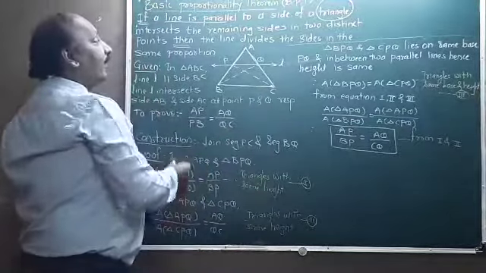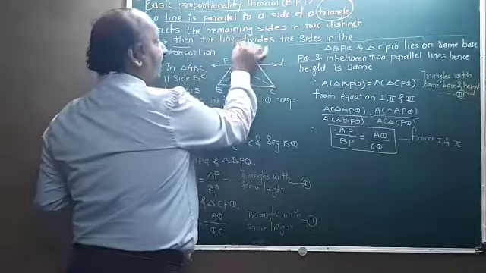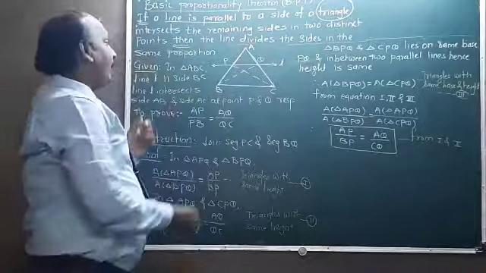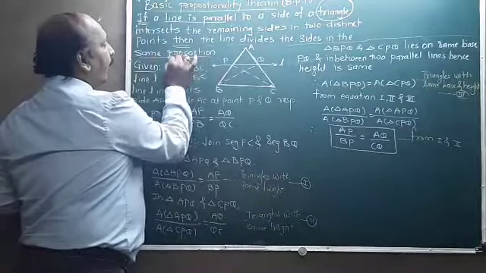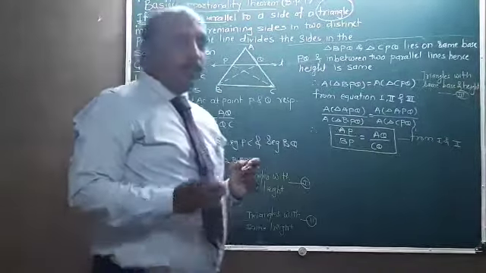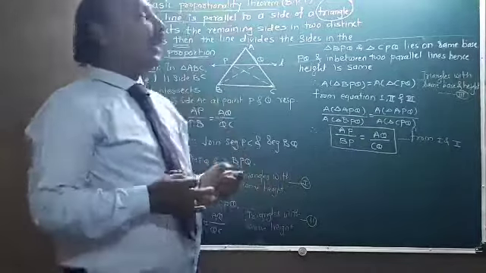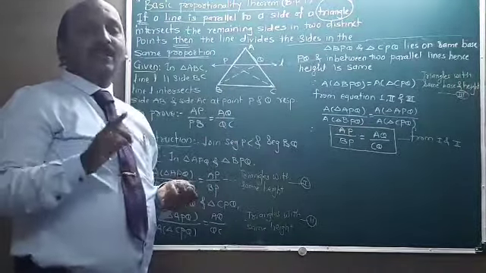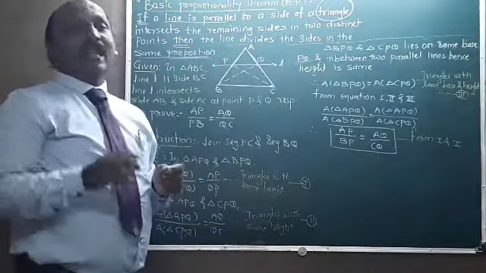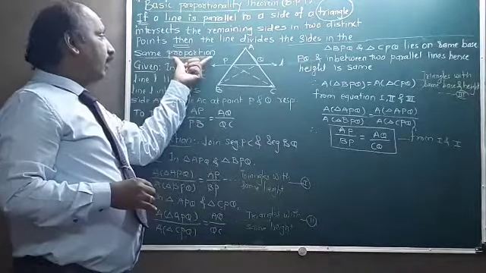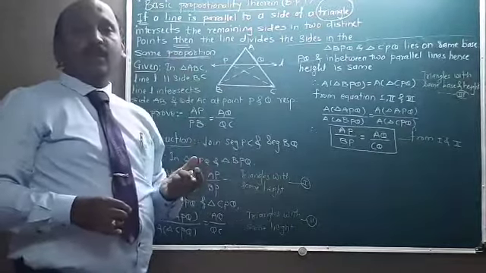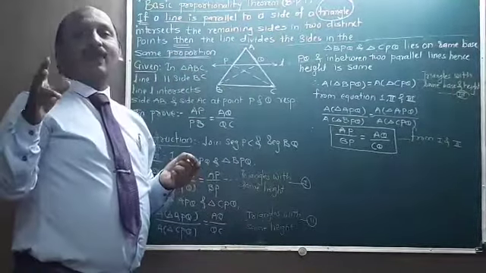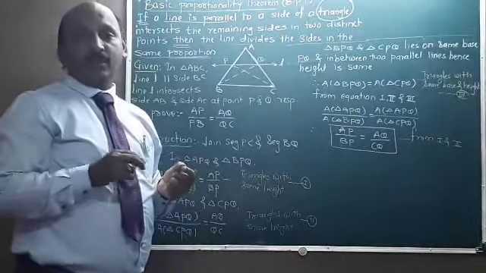What is the next one? They have given that the line divides the sides in the same proportion. This word, proportion: when can we say same proportion? Already in the 9th standard you saw the topic ratio and proportion. In that, when the given terms are in proportion, if the two ratios are equal, then the terms are said to be in proportion.